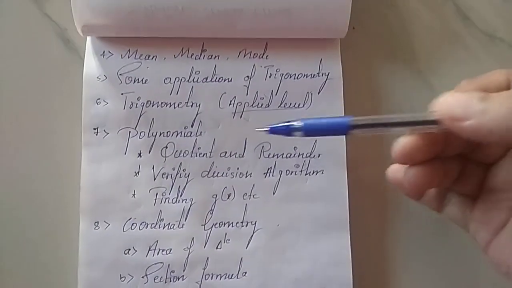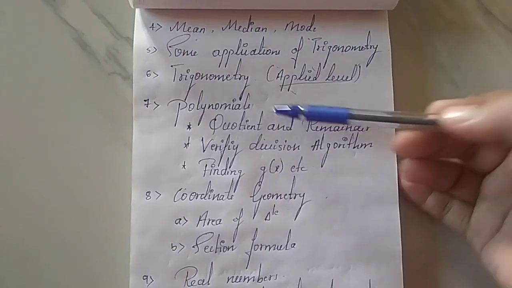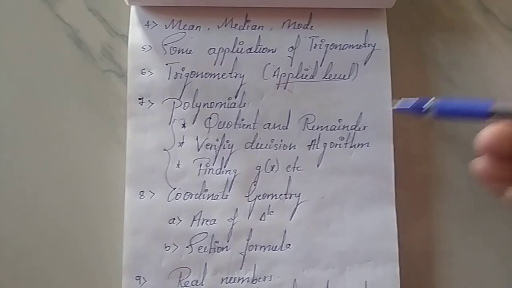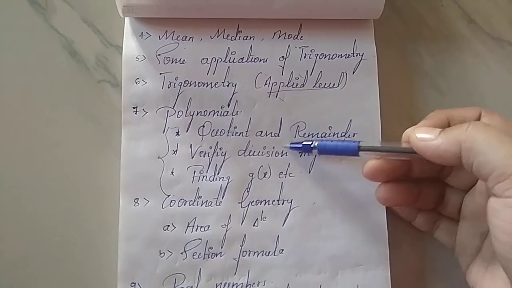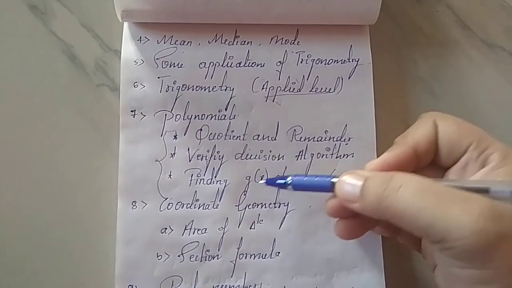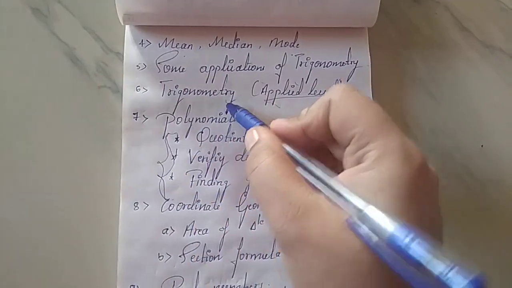The next thing is polynomials. From the chapter polynomials, I have noted 3 points. They may ask you to find the quotient and remainder, verify the division algorithm, and find g(x), etc. These kinds of problems may come from the chapter polynomials.